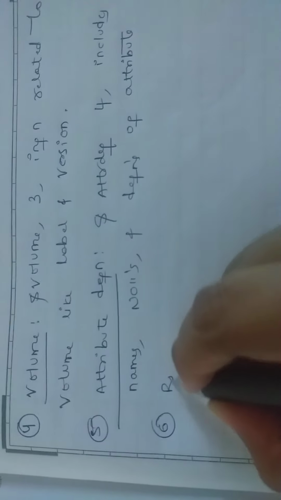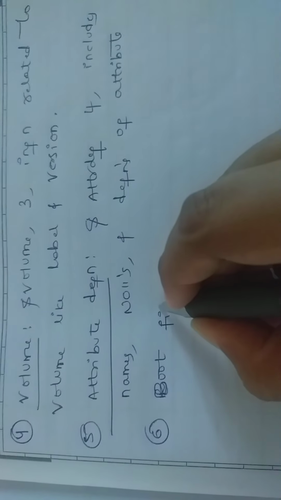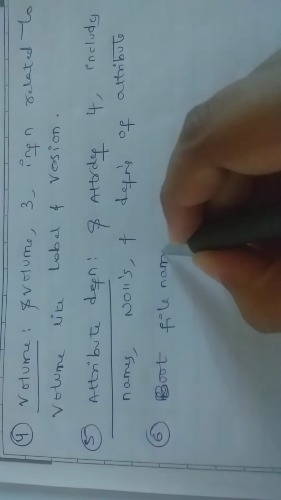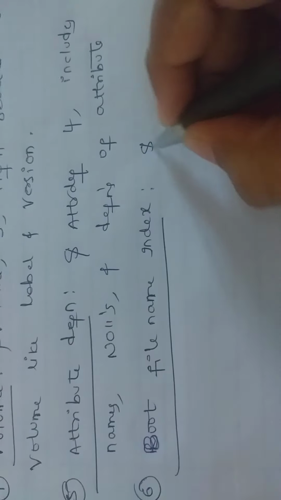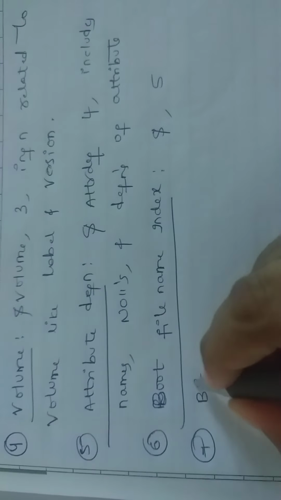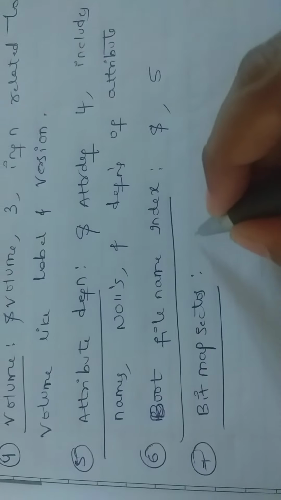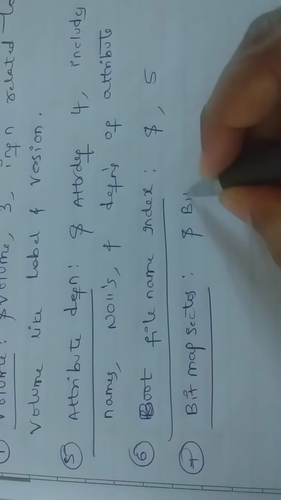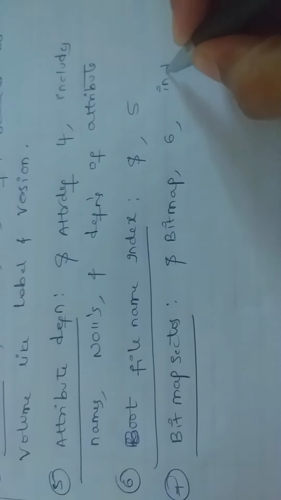Sixth one is the boot file name index, written as only $. Its position is 5. Seventh one is the bitmap file, written as $bitmap. Its position is 6. It indicates the clusters.